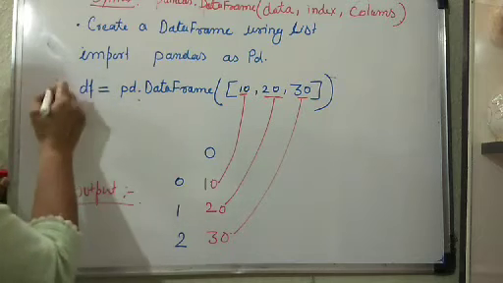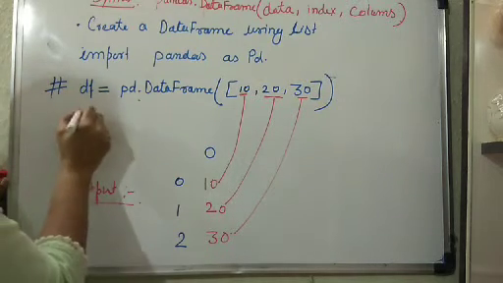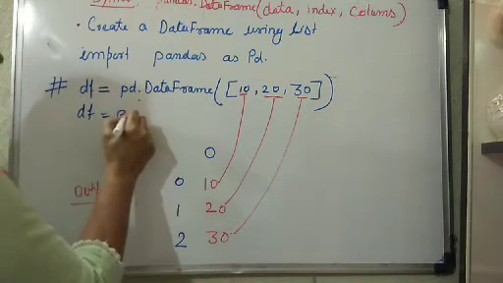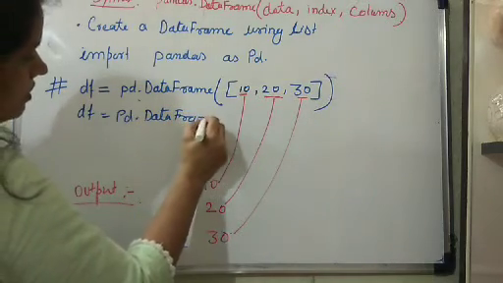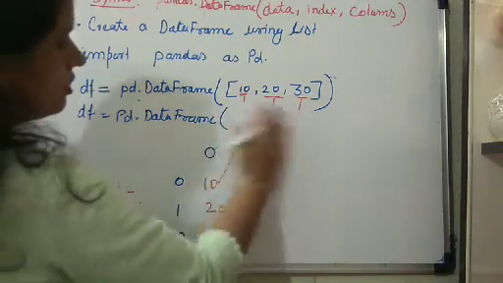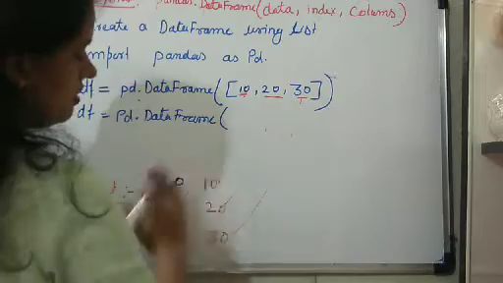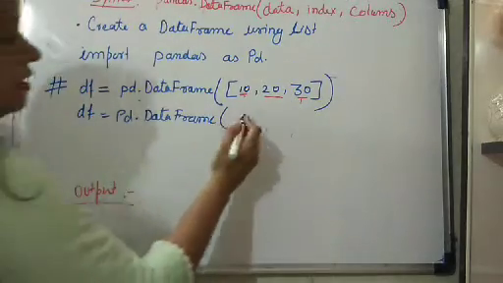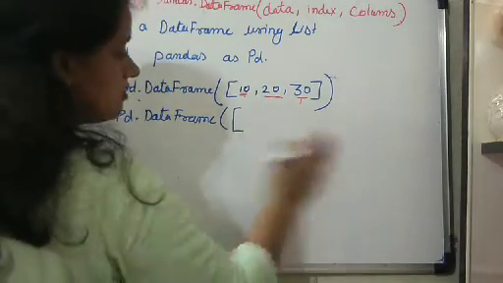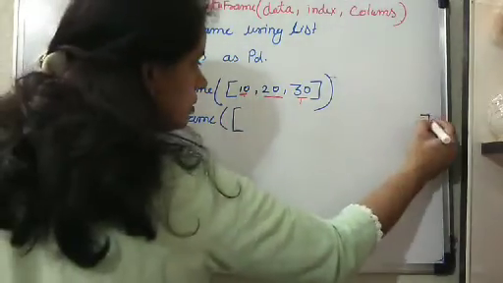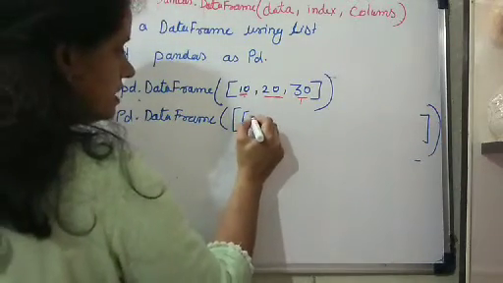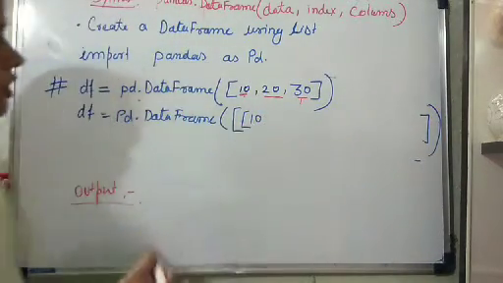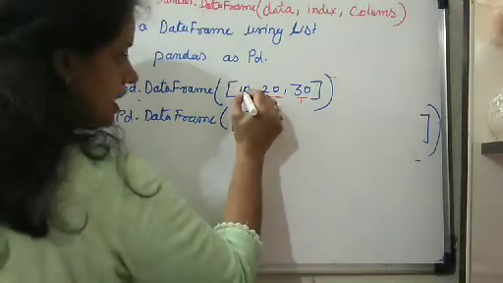So make the same thing a comment line and create df equals pd dot DataFrame, and this is your list. Now 10 represents one row, this one element.